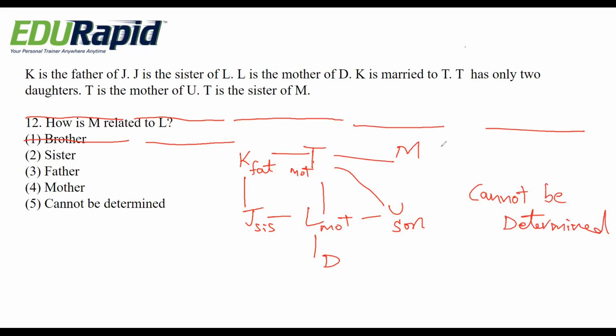because we don't know the gender of M, whether M is male or female. If it is a female, then we can say that M becomes aunt for L. If M is a male, then we can say that M is uncle for L. So we don't know the gender of M, whether he is a male or female. So we can say that cannot be determined is the right answer.